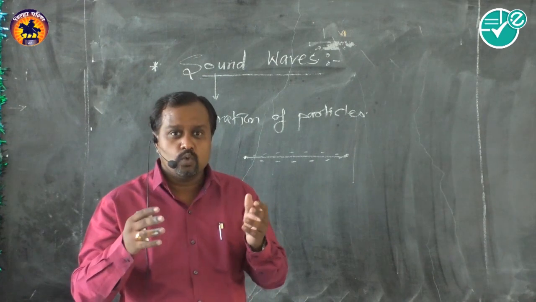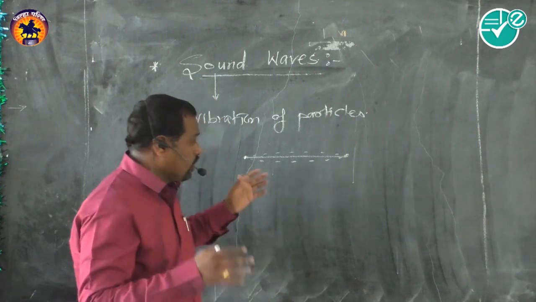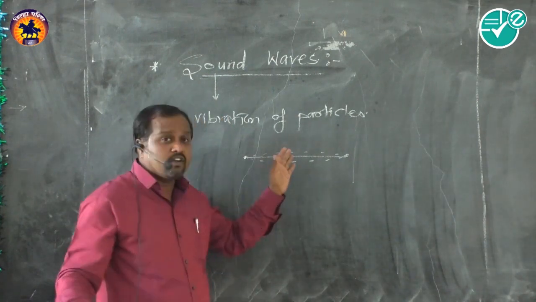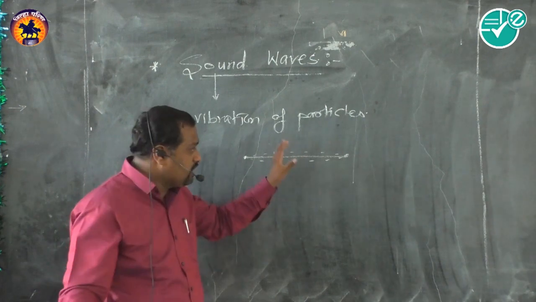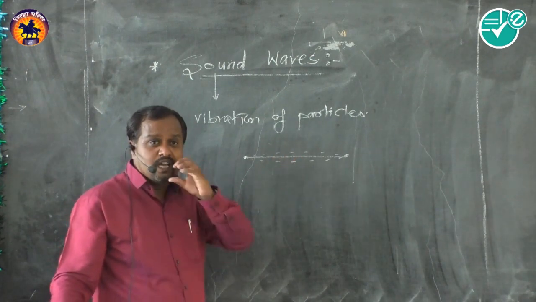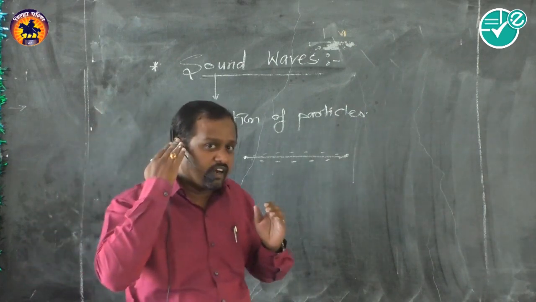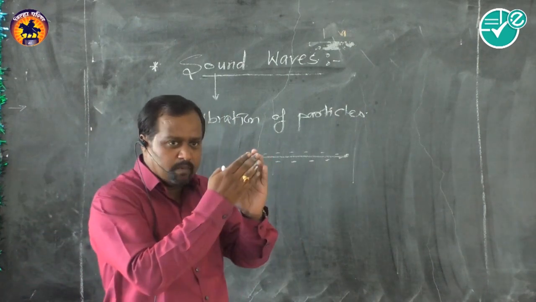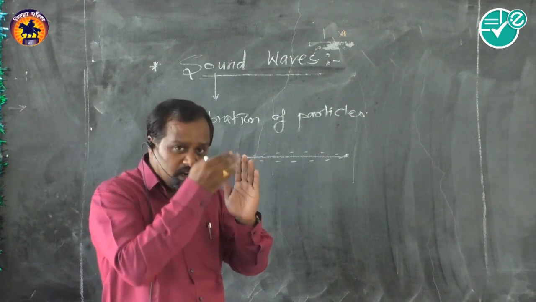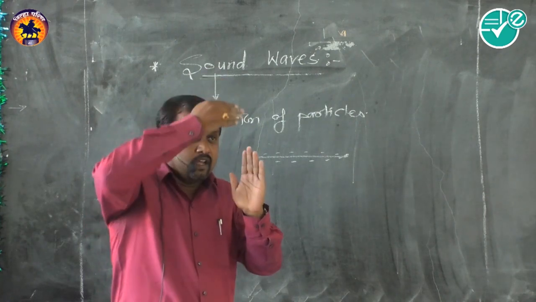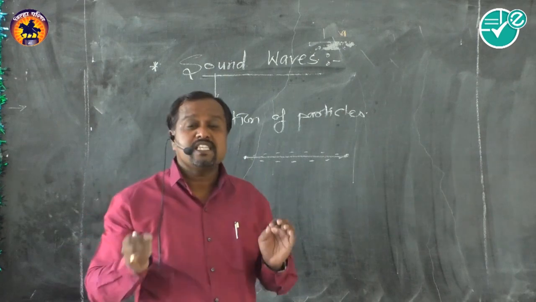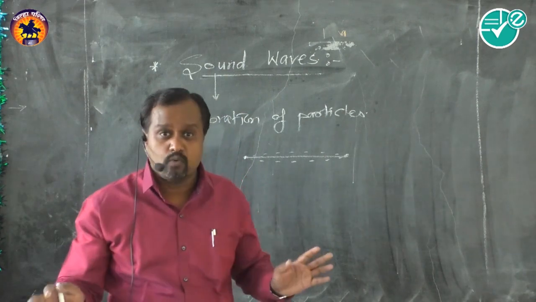When we pronounce two or three words, there are different vibrations in them, and due to these different vibrations, the sound is carried through the air and reaches our eardrum. That eardrum also gets vibrated. The eardrum is connected to our brain via the nerve cells, and we get the sensation of sound.